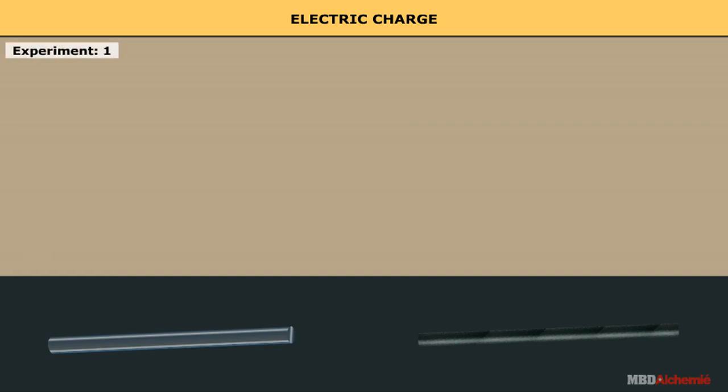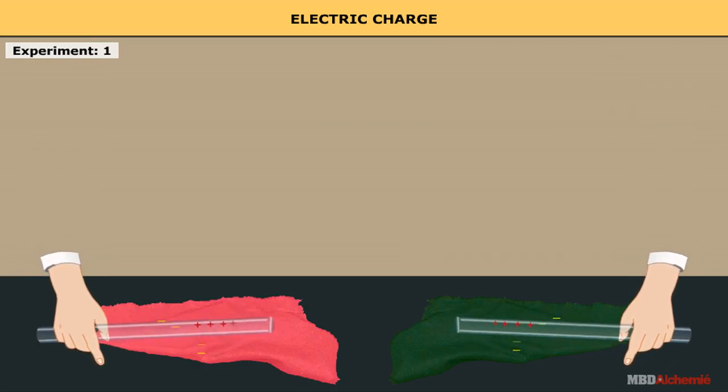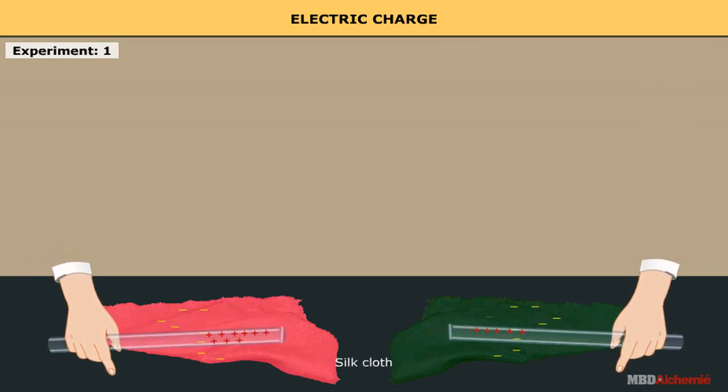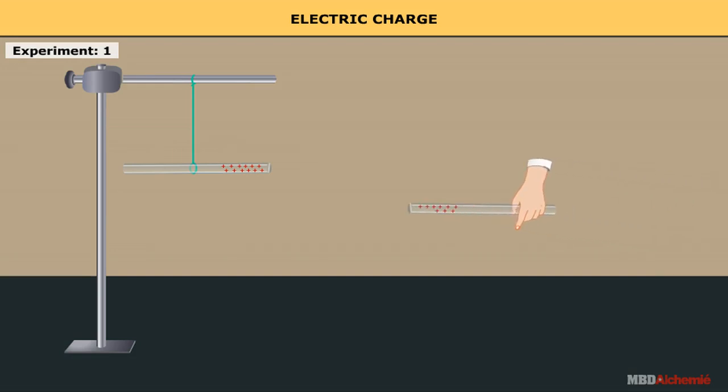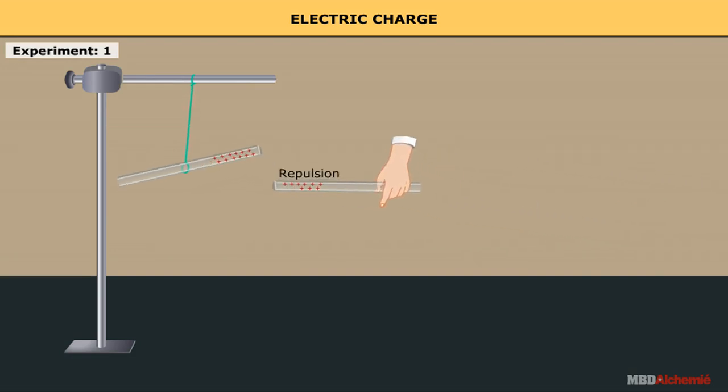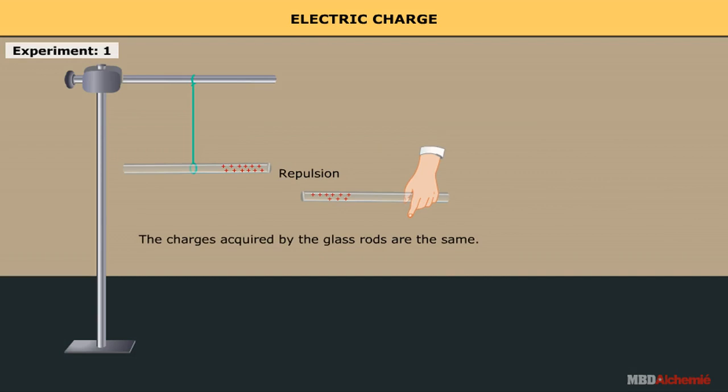Experiment 1. Electric charge can be acquired by bodies like glass rod and plastic rod on account of rubbing. When two glass rods are rubbed with silk cloth, then they acquire some electric charge. If these two glass rods are brought close to each other, then they repel each other. This shows that the charges acquired by the glass rods are the same.